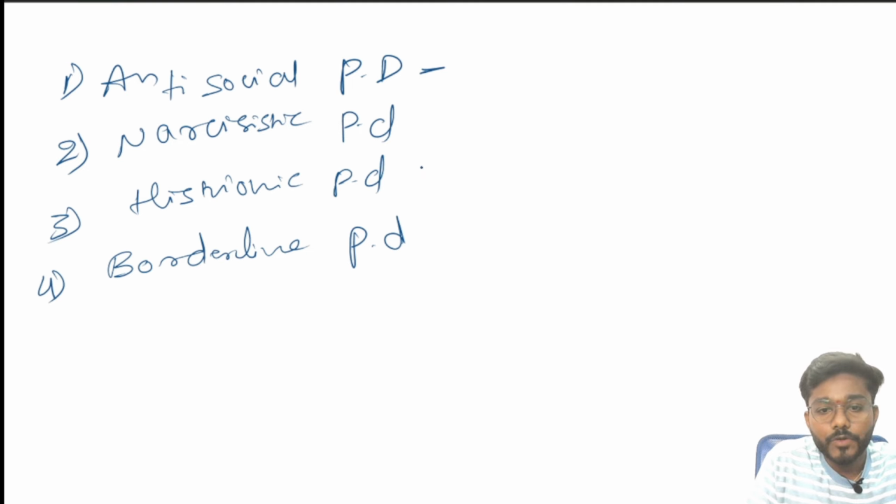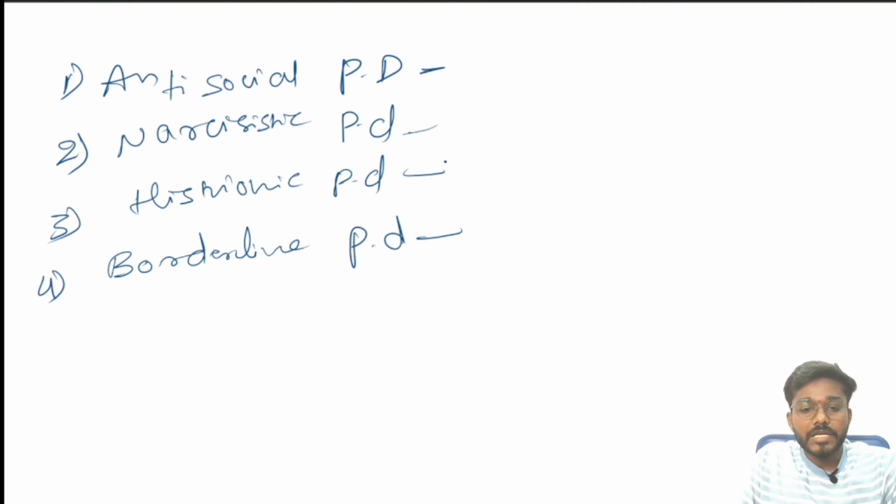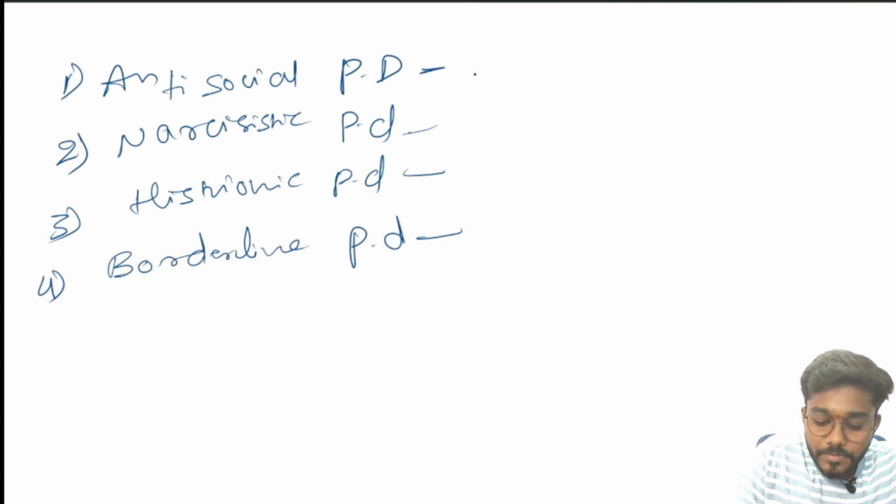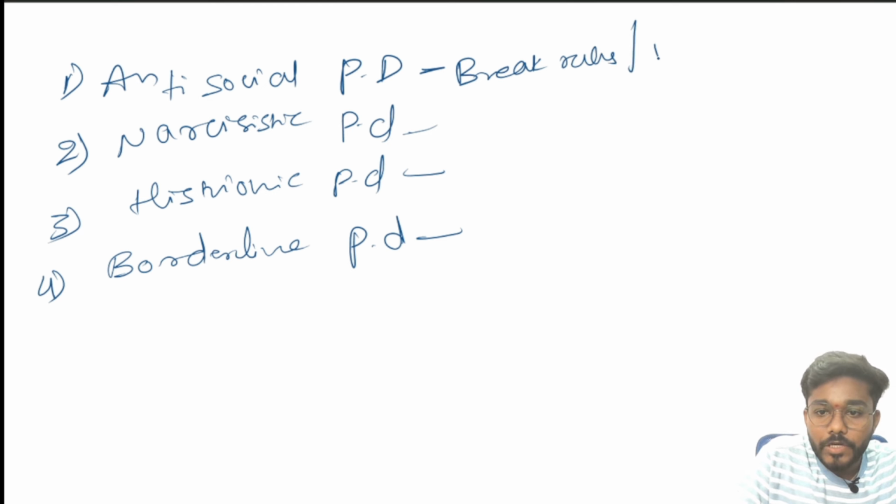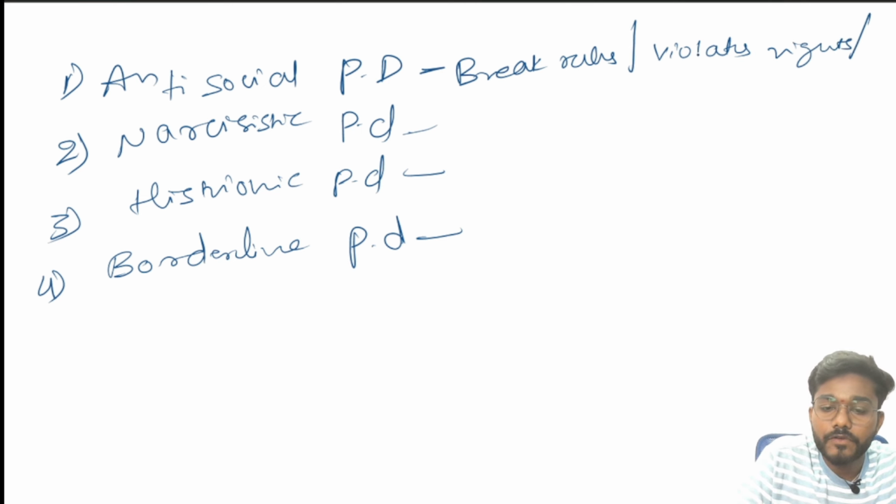I told you to remember one word for each personality disorder in the previous class. In the same way, we are going to remember words for these disorders also. In antisocial personality disorder, we are going to remember that the person will break rules and violate the rights of others.